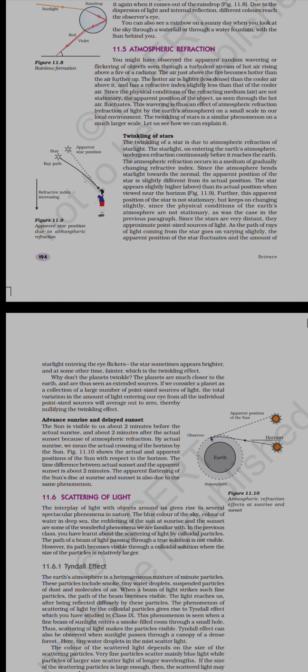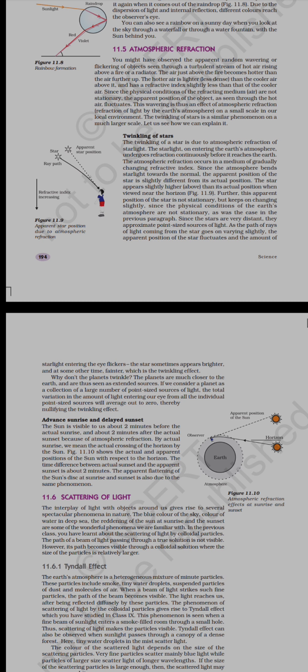So this atmosphere bends the starlight from its normal, and the apparent position of the star changes from its actual position. The star appears higher than its actual position, especially when it is near the horizon. And what is the horizon? That is the line where the earth and the sky meet. So when viewed near the horizon, the star appears to be above its actual position, that is, it will be seen farther.